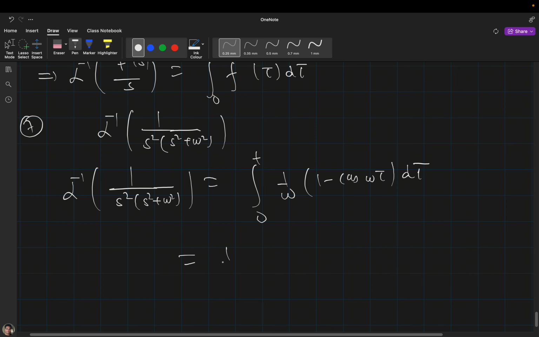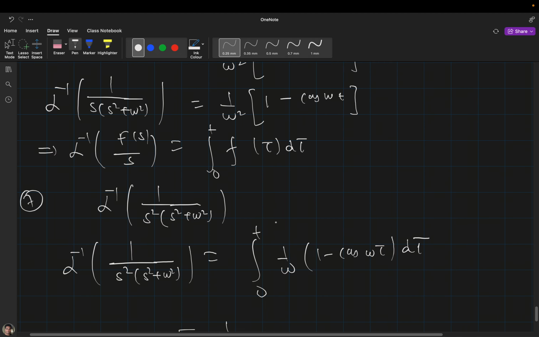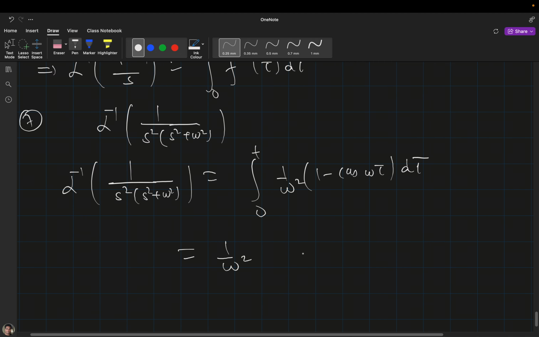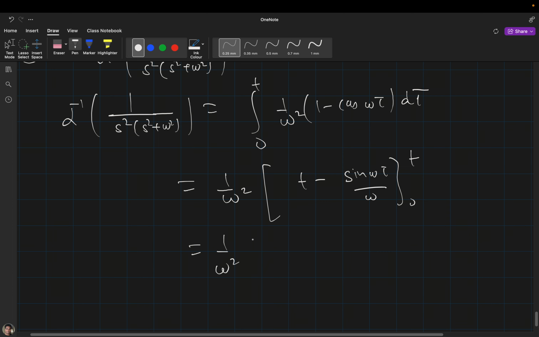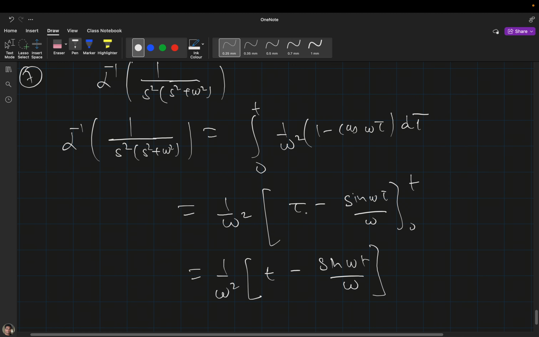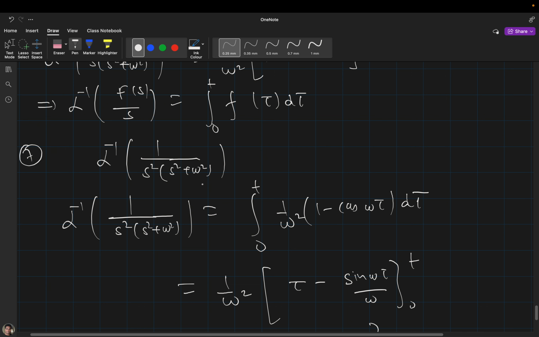Is it clear or not? Tell me. Yes, sir. It should be omega square, so 1 by omega square. Now the integral will be t minus sine omega tau divided by omega, from 0 to t. If you solve it, you will get t minus sine omega t divided by omega. This will be your answer. This will be the inverse Laplace of this function.